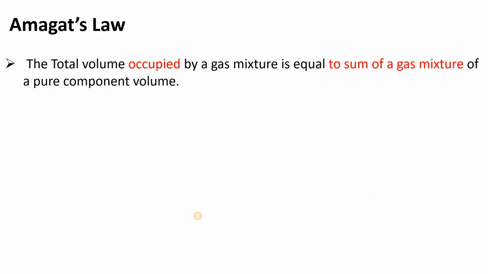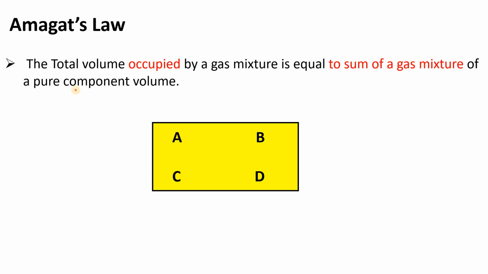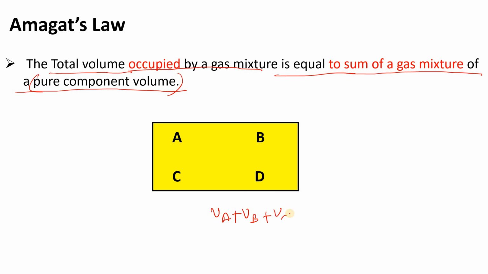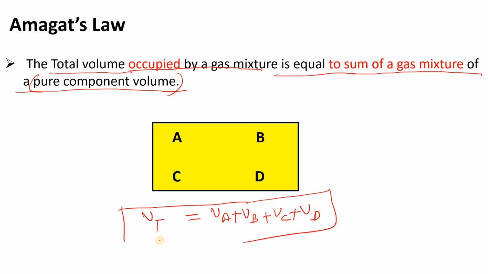Okay, same with Amagat's law. What is Amagat's law? Amagat's law states that the total volume occupied by a gas mixture is equal to the sum of the pure component volumes. Meaning if you sum the partial volumes, then it will be equal to the total volume of that system. That's why we studied this Amagat's law.